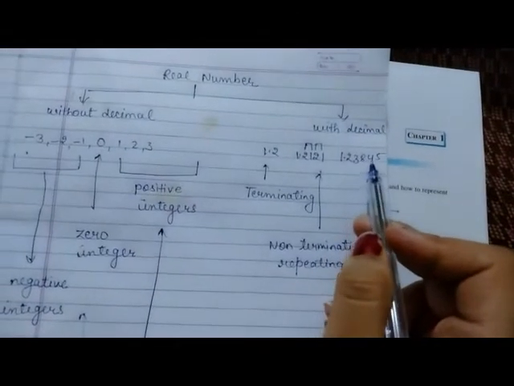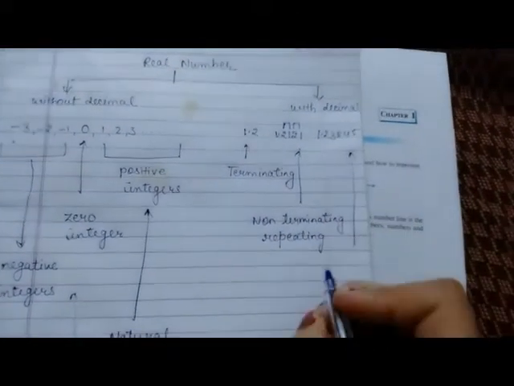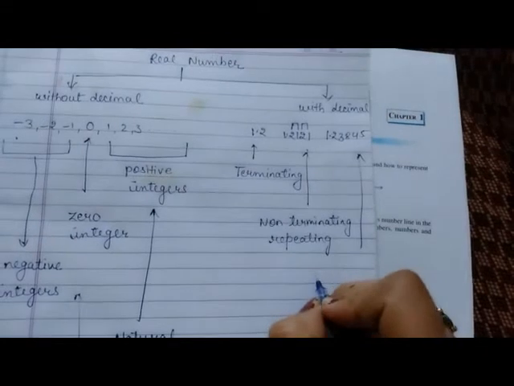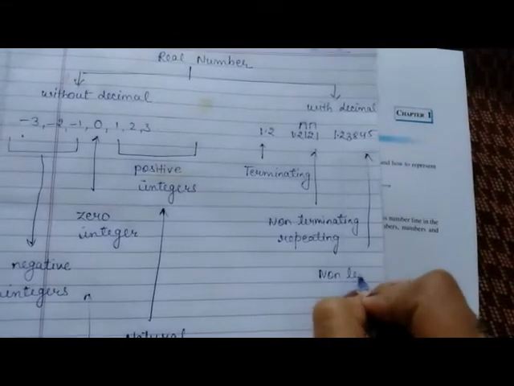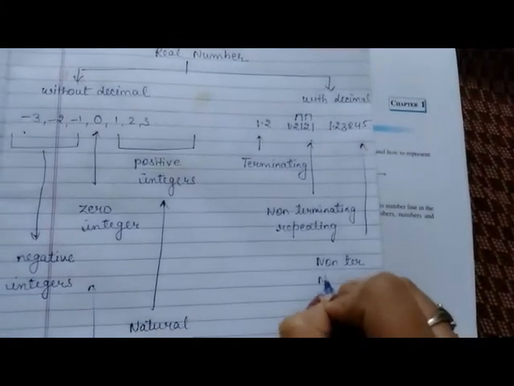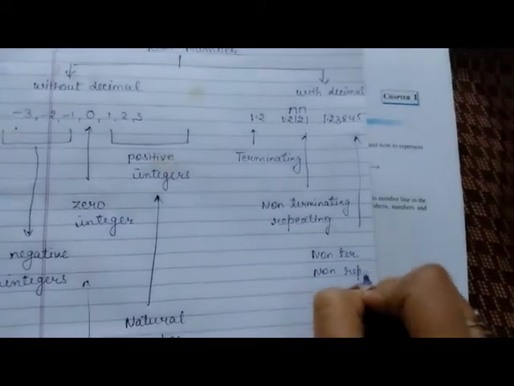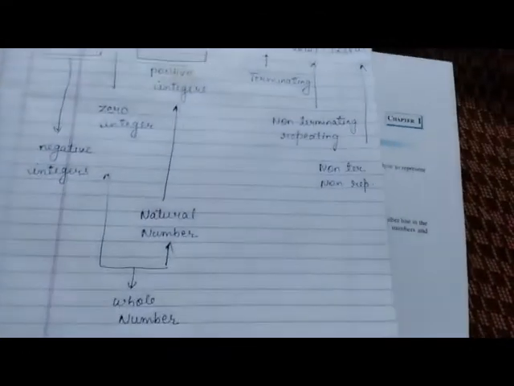And some numbers are like they are non-terminating and non-repeating, like 1.2385 and so on. Okay, so these numbers are known as non-terminating, non-repeating or non-recurring number.